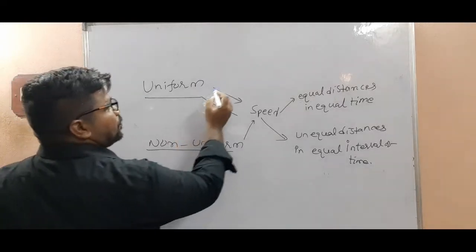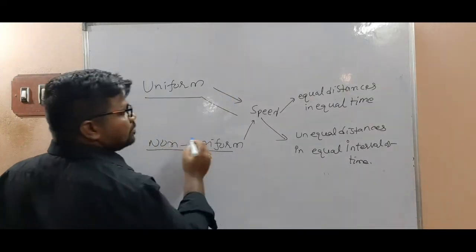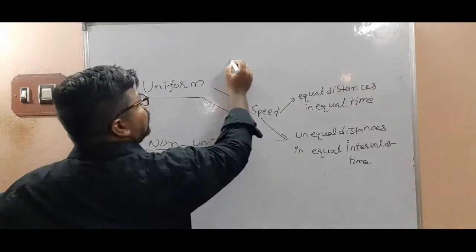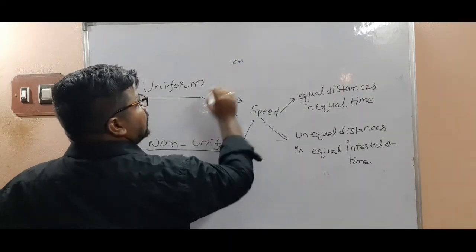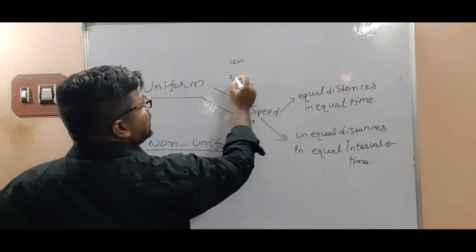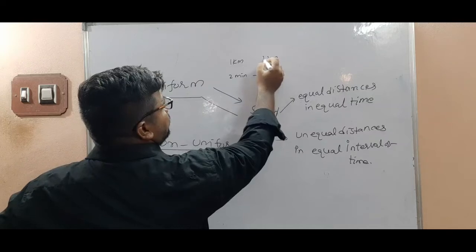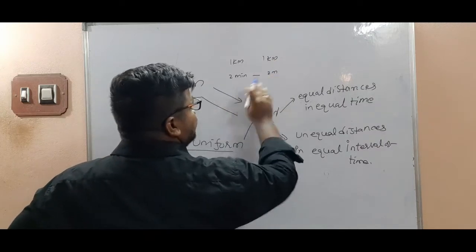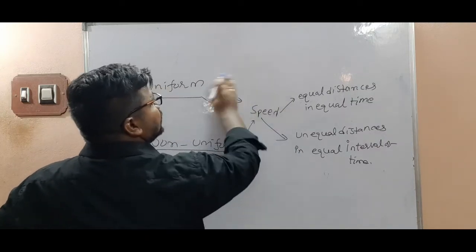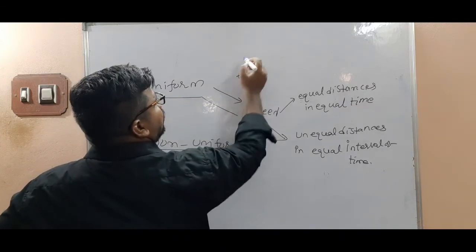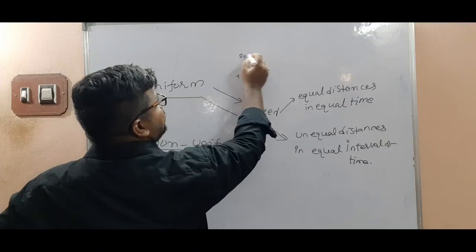Suppose you take time. Consider a vehicle which covers 1 kilometer every 2 minutes. Then the next 1 kilometer in 2 minutes, and so on. At time t equal to 0, displacement is equal to 0.